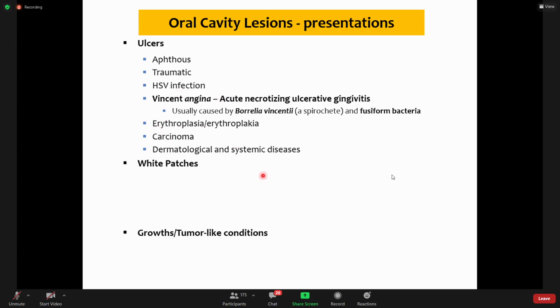And among white patches, name some white patches. Okay, so white patches is candidiasis or some forms of candidiasis which are known as oral thrush.